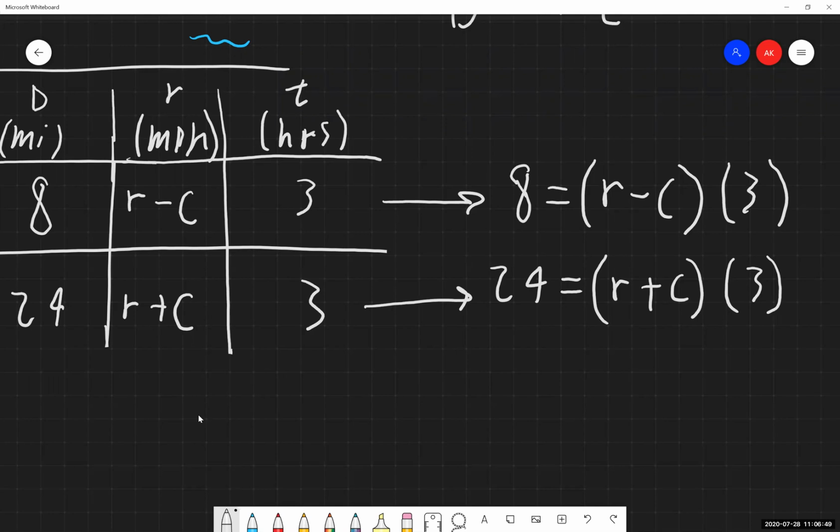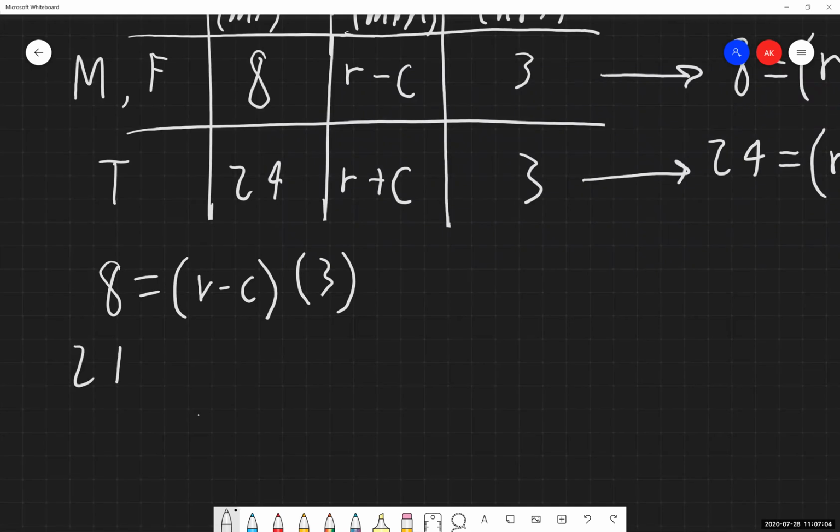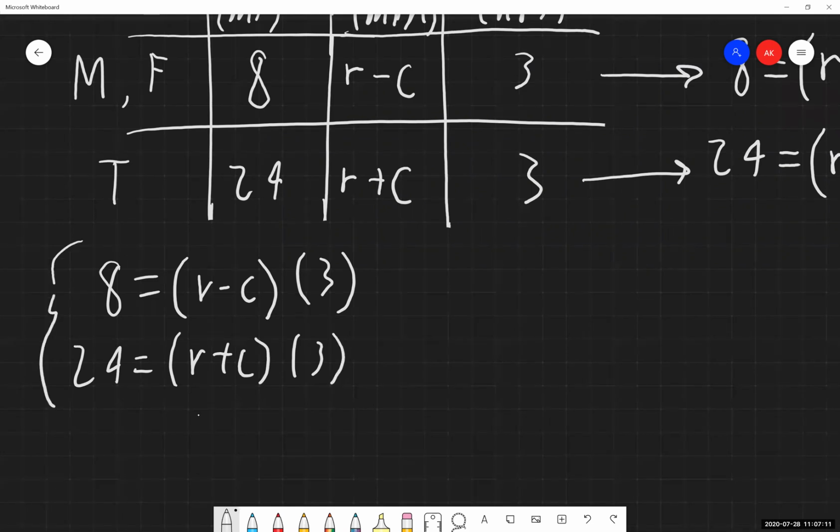I'm going to move us down here and just rewrite these right below. So we have our system of equations.